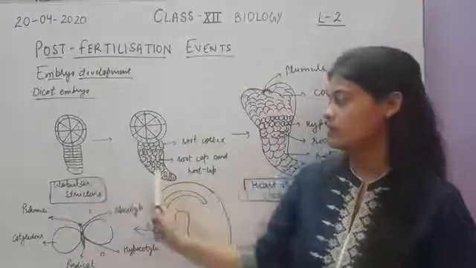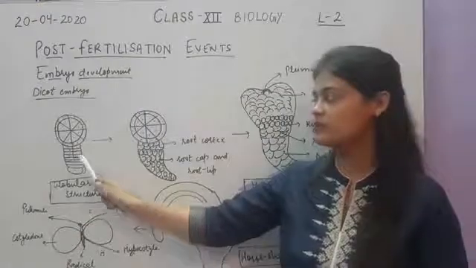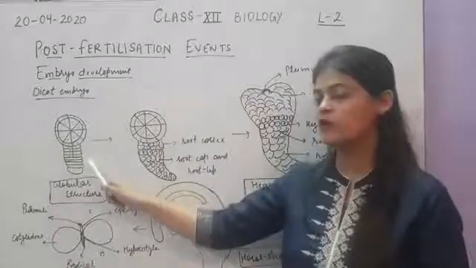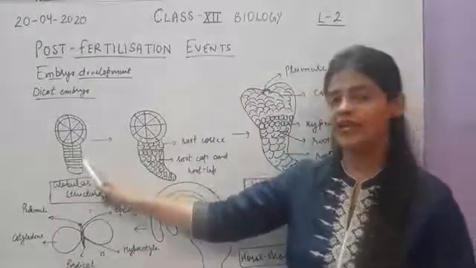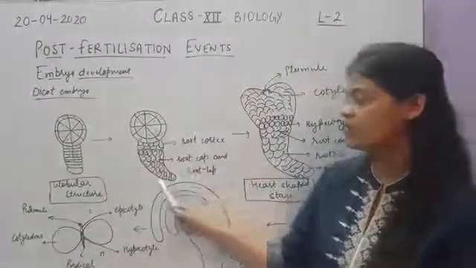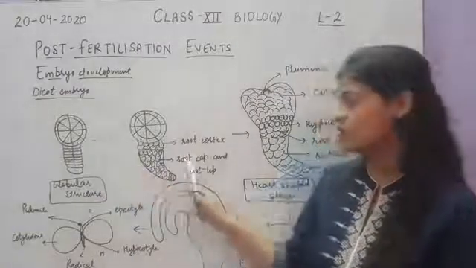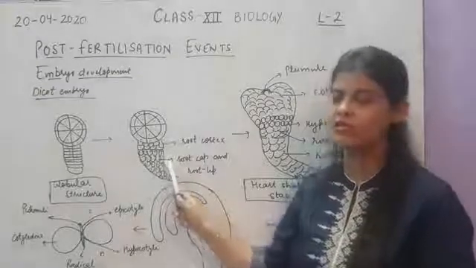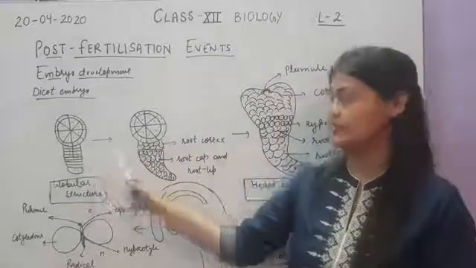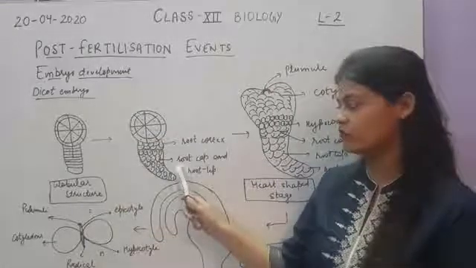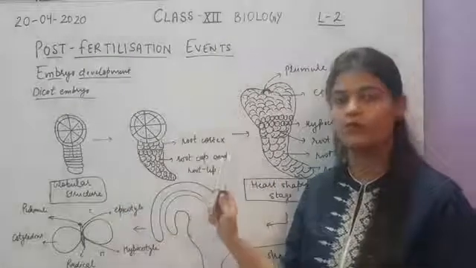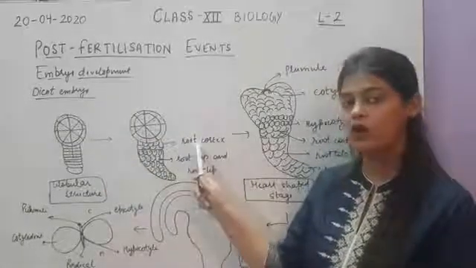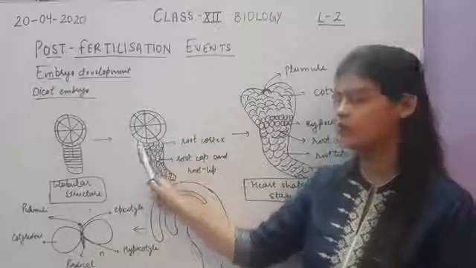Now, this part will help to embed into the endosperm, so this part we will not take up. The further development will take place in the hypophysis part. The lower two layers of cells will form the root cap and root tip. So this type of structure will be formed by further mitotic division of the lower two cells. The lower one will form the root cap, and the upper one will form the root tip. Now the upper two cells of the hypophysis, which were forming the future root cortex, will also undergo division to form the root cortex.